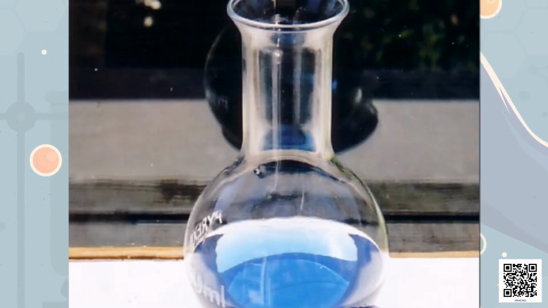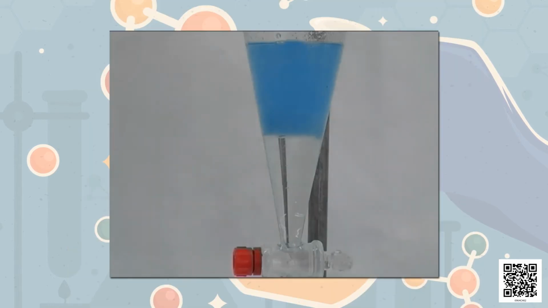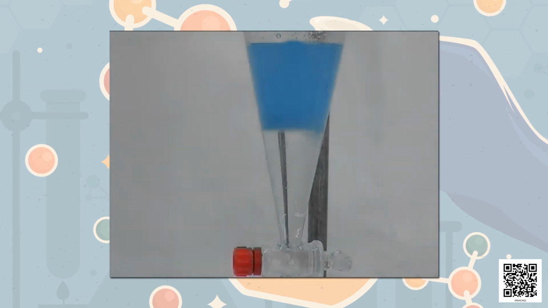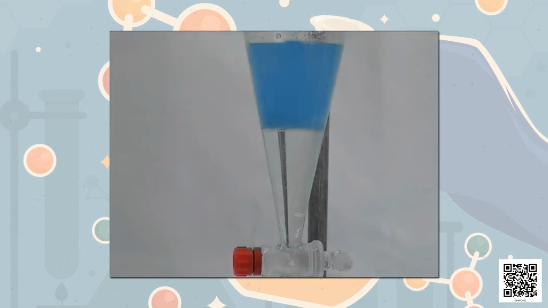Let us try to separate kerosene from water using a separating funnel. Pour the mixture of kerosene oil and water in a separating funnel. Let it stand undisturbed for some time so that separate layers of oil and water are formed.